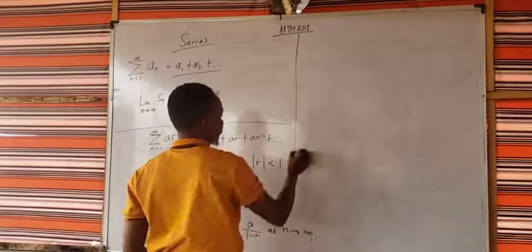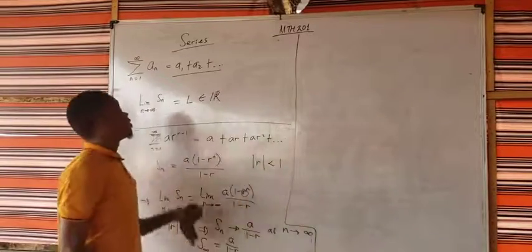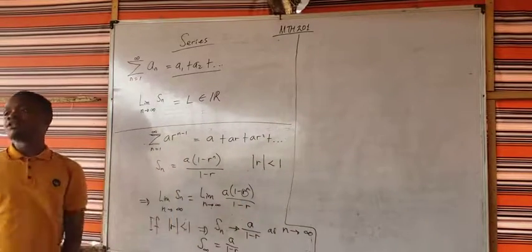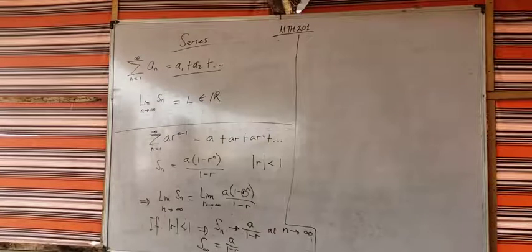When it comes to convergence of a series, using its own a sub n, the first thing you want to check is that the limit of a sub n as n approaches infinity must be 0. Do you understand me?